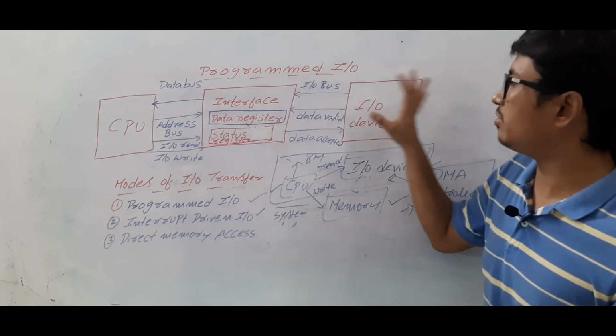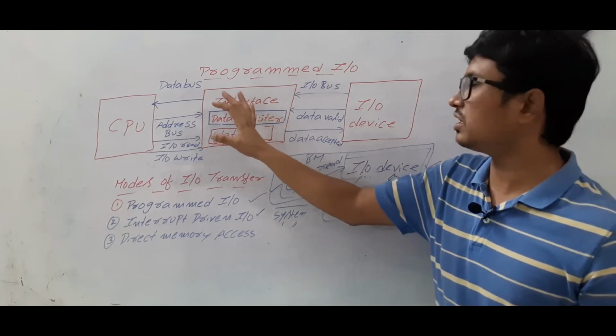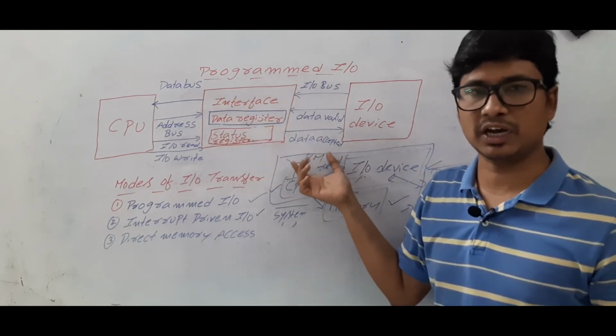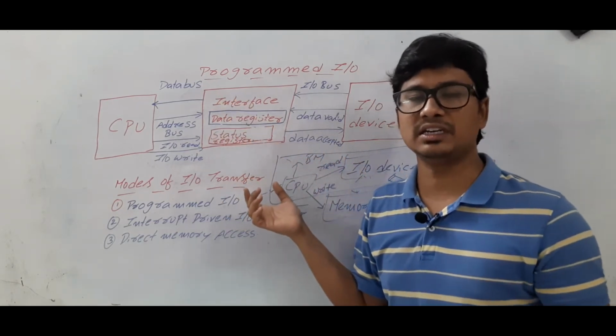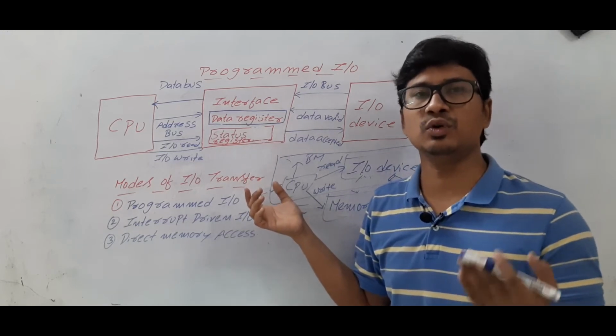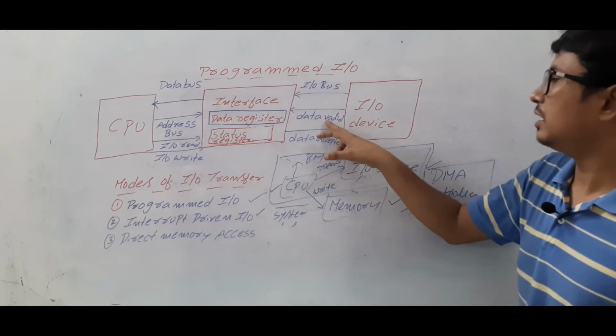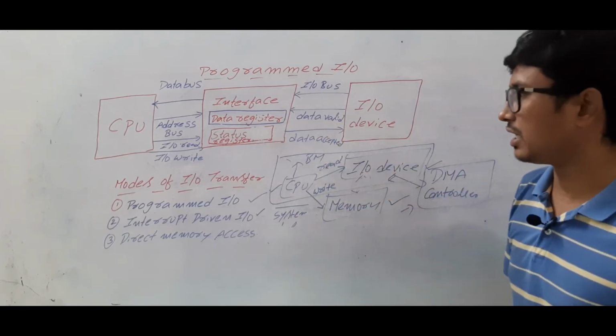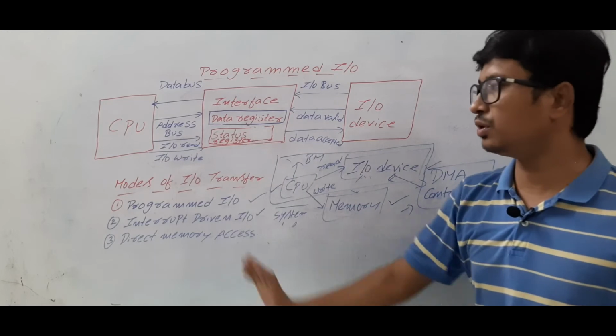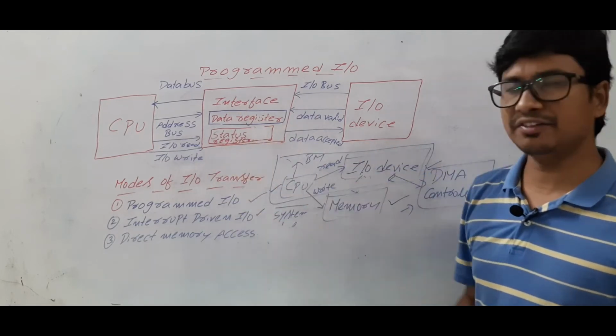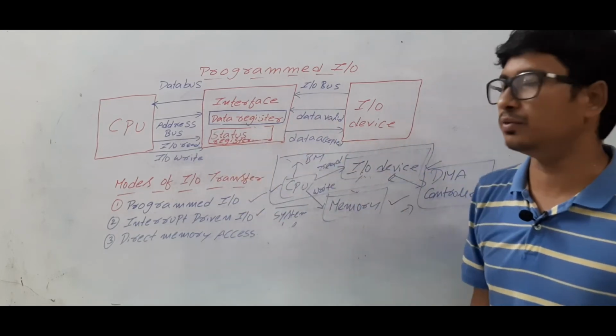So the I/O device is interacting with the interface with the help of the handshaking mechanism. If you do not know what the handshaking mechanism is, I request you to go and watch my previous video for better understanding. Okay. Now let's take how the data will be transferred. The CPU has given the I/O read signal to the interface. That information came to the I/O device.